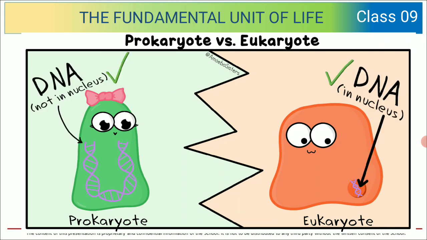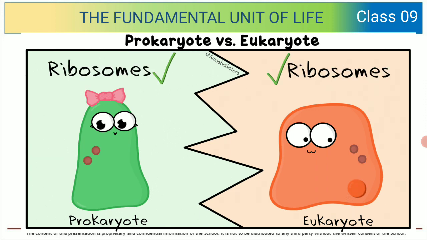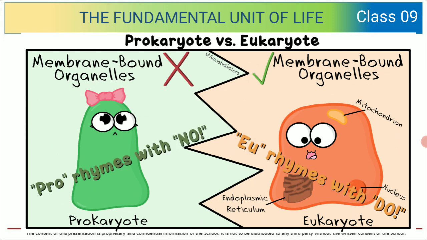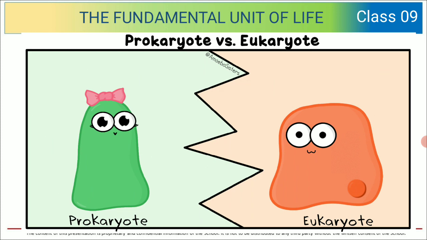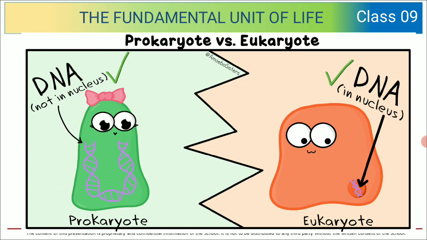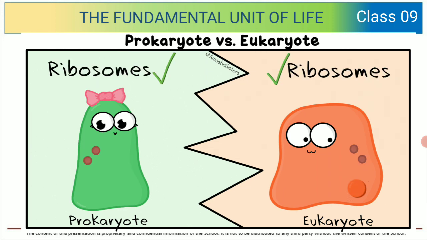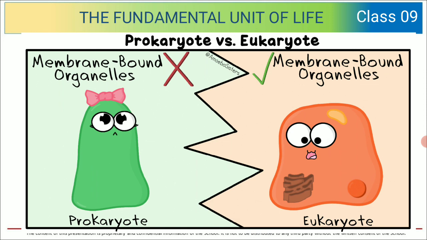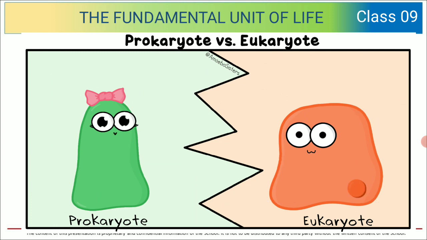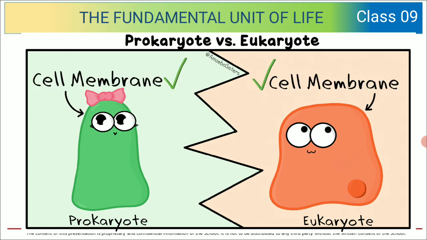Here you can see the picture. Prokaryotes versus eukaryotes. Ribosomes, yes, they are present in both. But membrane-bound organelles, you will see that they don't contain membrane-bound organelles. But both of them contain a cell membrane, right? But no membrane-bound organelles in the case of prokaryotes. Pro rhymes with no. Wow, easy to understand, yes children?